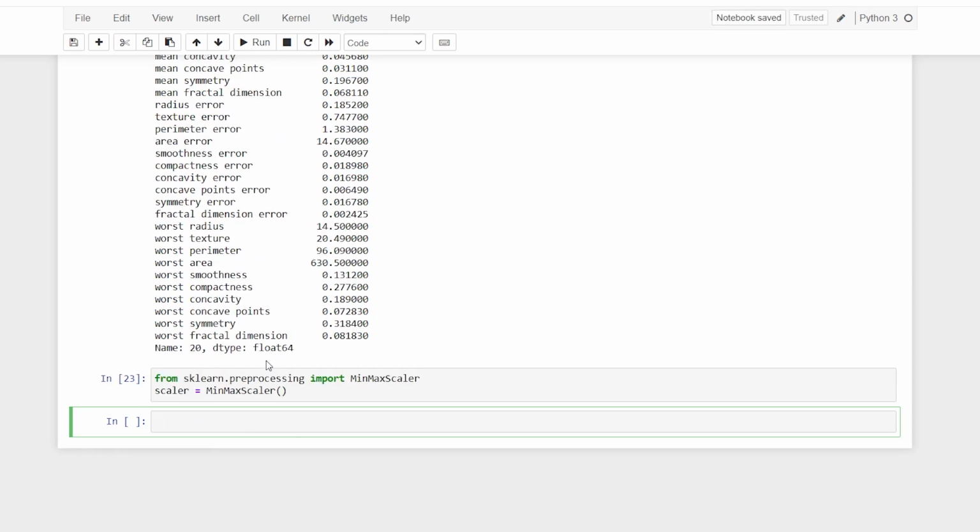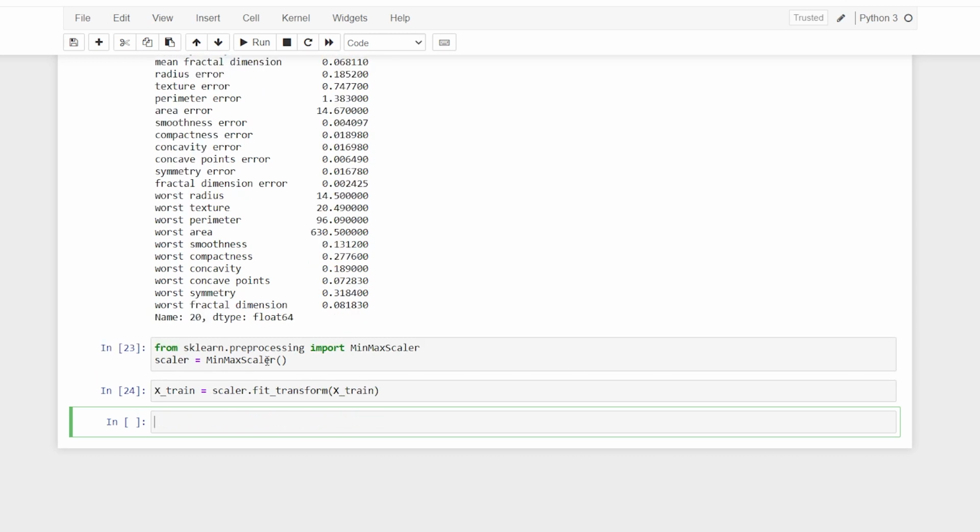And now let's fit my data. So the way I do it, I'll say xtrain. Okay, you have to do it for both things, please understand it. So I'll say scaler.fit_transform, and here I'm going to feed xtrain, and we have it. So now if I say xtrain, this actually gets converted into a numpy array.